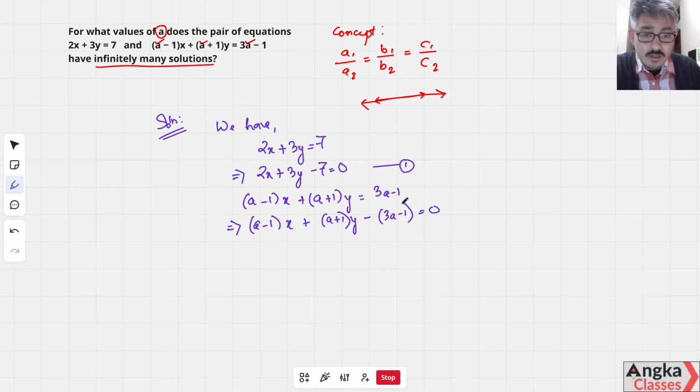Here, 3A minus 1 should be in a bracket, and when we remove the bracket we have to write minus 3A plus 1. Okay, so this is much easier. So this is equation 2.